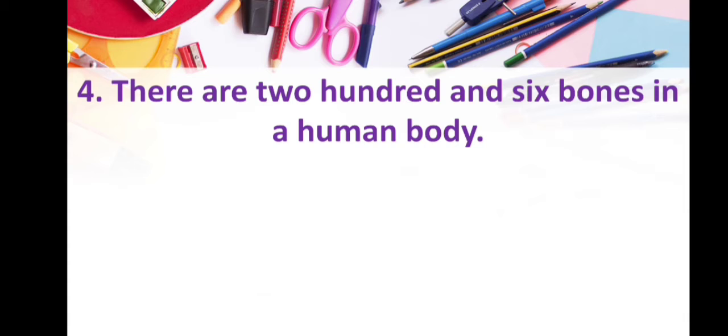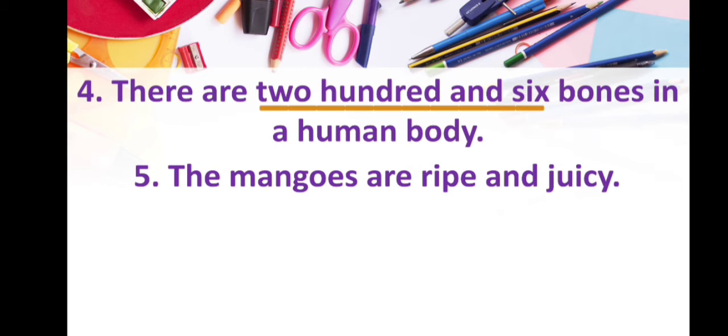The next sentence is: There are 206 bones in a human body. Here you can see the number 206 defines the quantity of bones of a human body. That's why they are adjectives. The next one is: The mangoes are ripe and juicy. So here the words ripe and juicy describe the quality of mangoes. That's why they are adjectives.